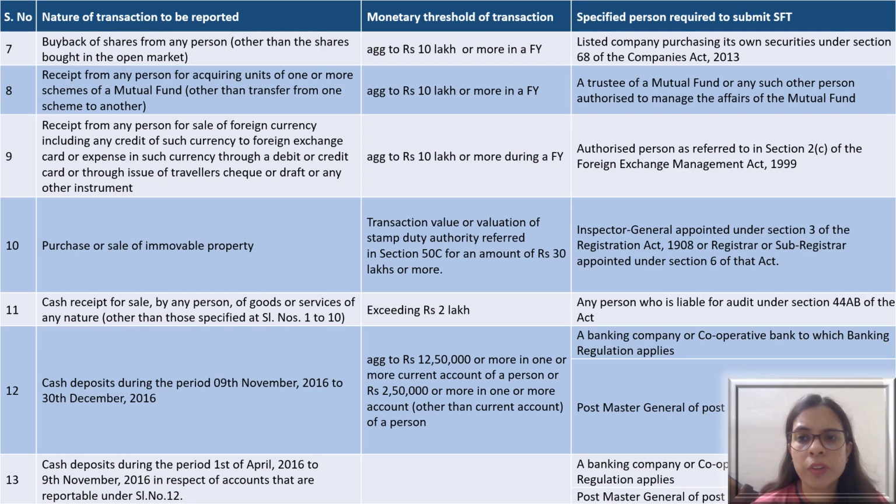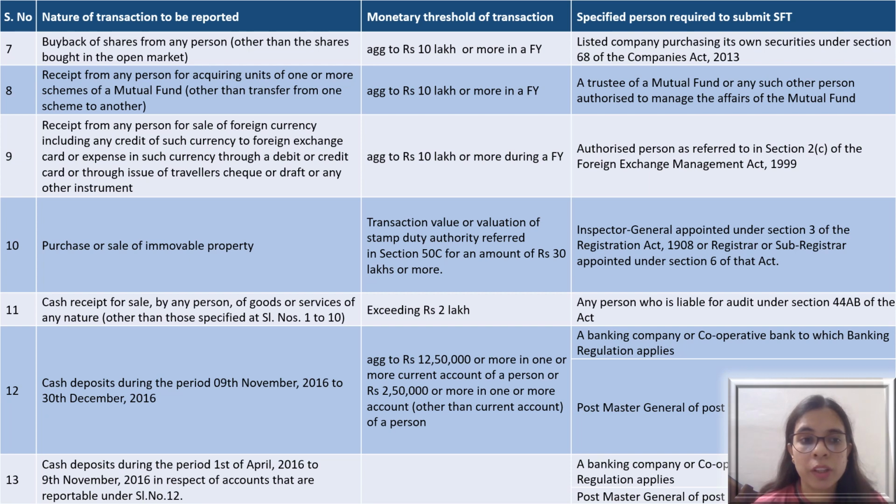In the continued series of specified financial transactions, during the demonetization period, if the cash deposits made, in any bank or post office account or anywhere, were 12 lakh 50,000 or more in any current account, or 2 lakh 50,000 in any savings or other account, that transaction will also get reported to the income tax authority.